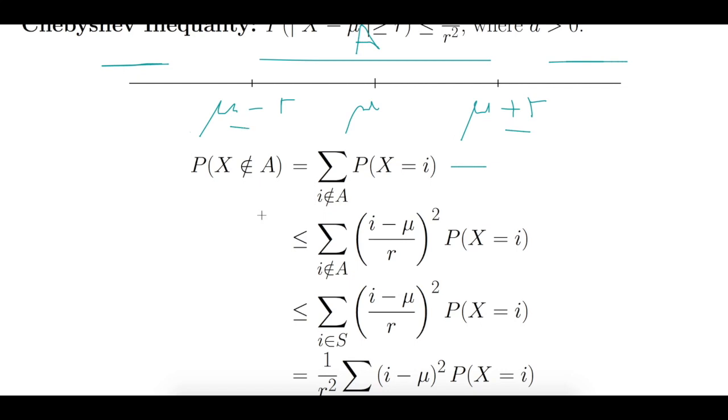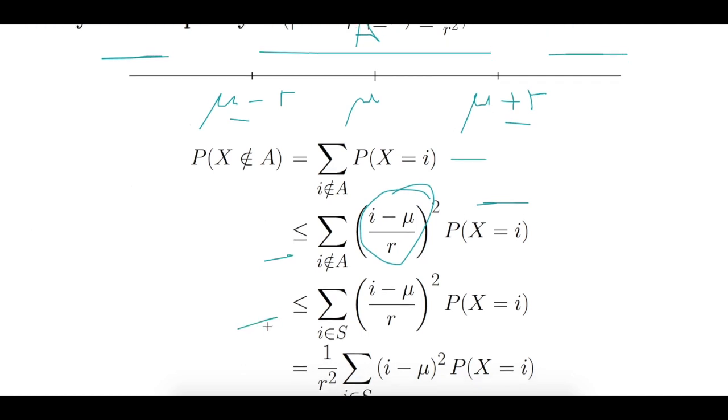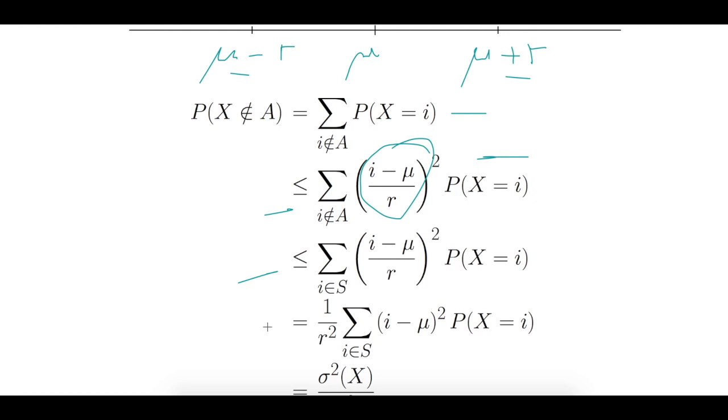This makes sense? So then this means that this is always greater than this, because this is always greater than 1. Okay. Now what about this one? In this summation, we are considering only the part where I is not in A. But here we are considering the whole sample space. Now if we are considering the whole sample space, this summation has to be greater than the previous one. Why?